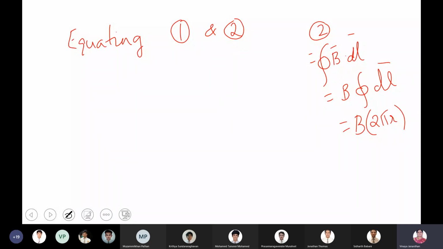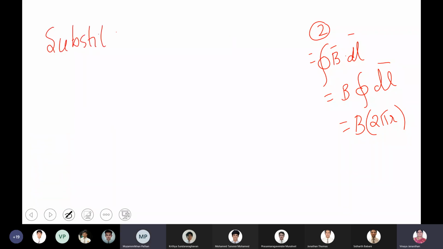So it's not equating 1 and 2, it is just substituting 2 in 1. Mu naught I by 2 pi r is the formula of the magnetic field using your Biot-Savart law. Just substitute this.